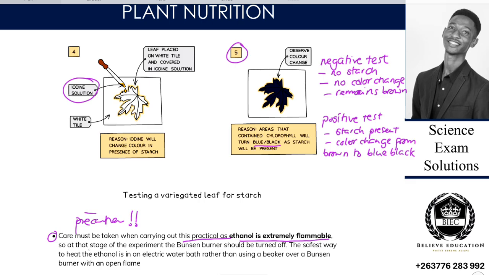So at that stage of the experiment, the Bunsen burner should be turned off. The safest way to heat ethanol is an electric water bath rather than using a beaker over a Bunsen burner with an open flame. So we don't have to use an open flame. What we would use is what is known as a water bath.